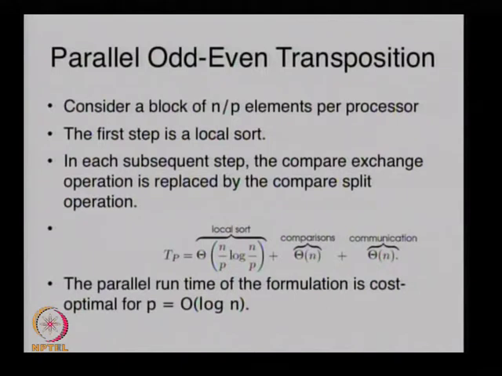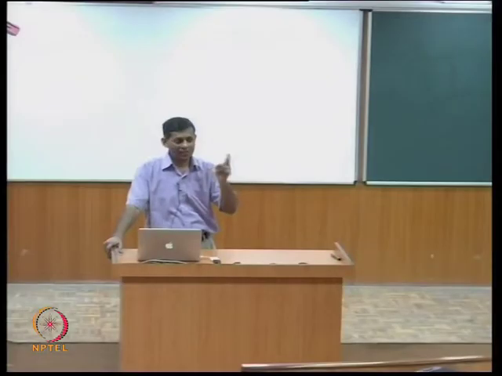Again, you'll get the same question as before. If you had n processors, or rather p processors, n elements, what would you do? How would you put things together? And one thing that I forgot to mention when we were talking about the same thing in the context of bitonic sort, that things you would do locally, meaning two processors not sharing data. And whenever you do one compare exchange, you are really talking about two processors' data being compared and exchanged.